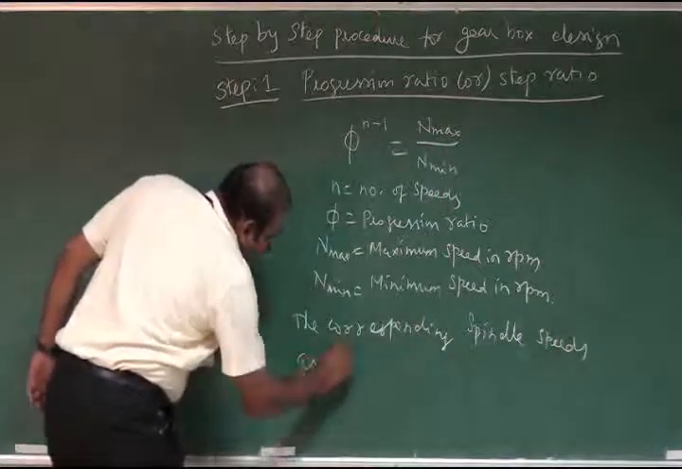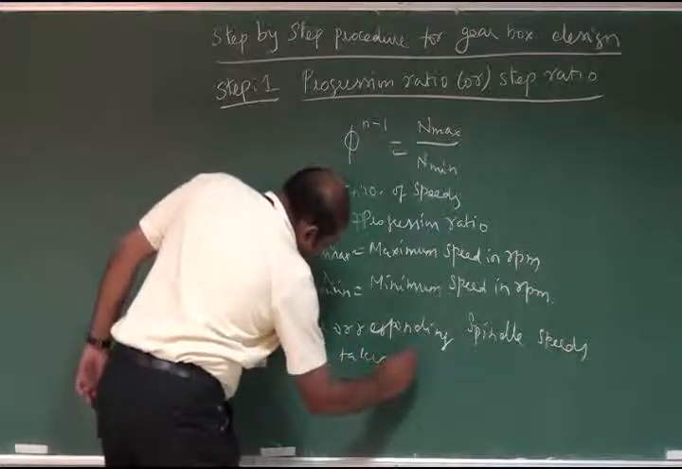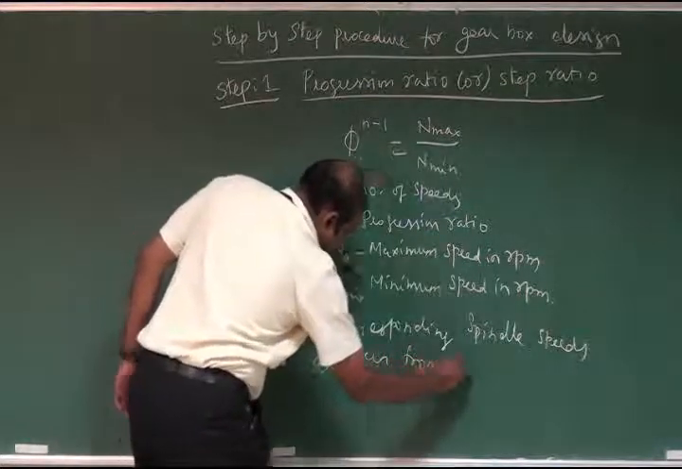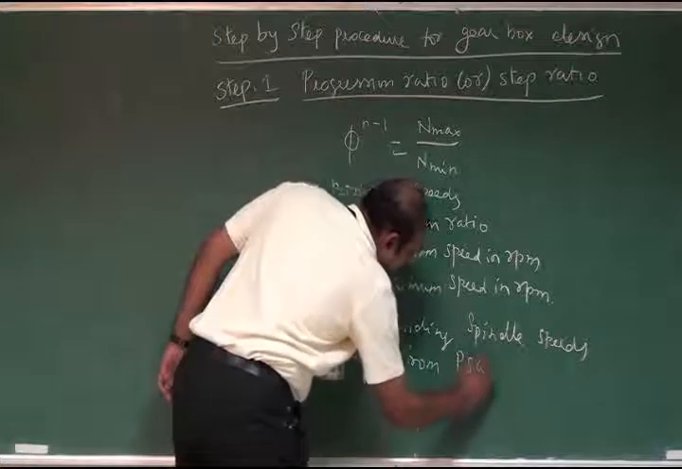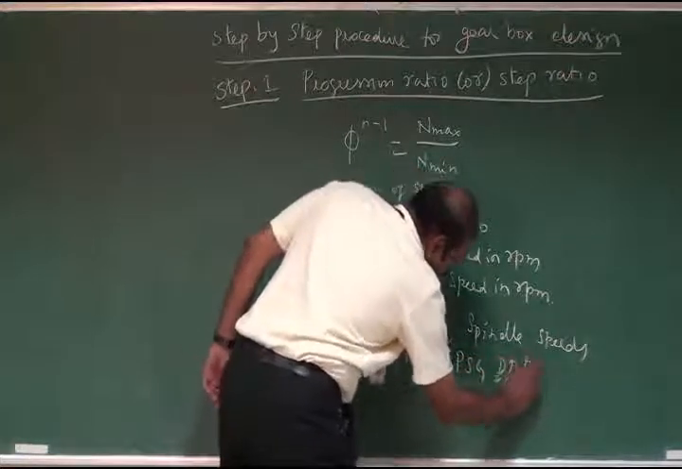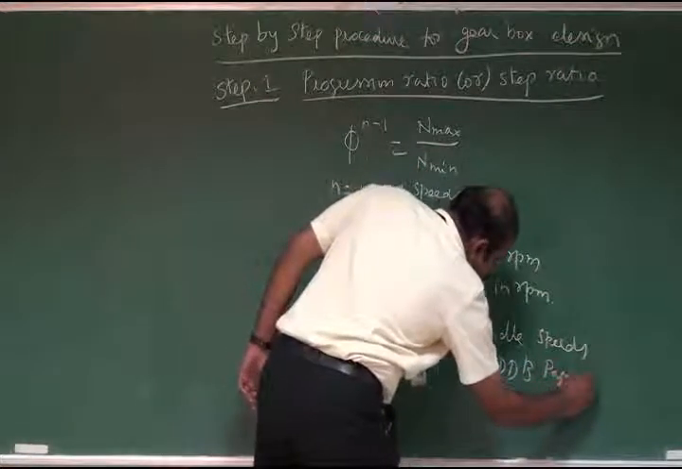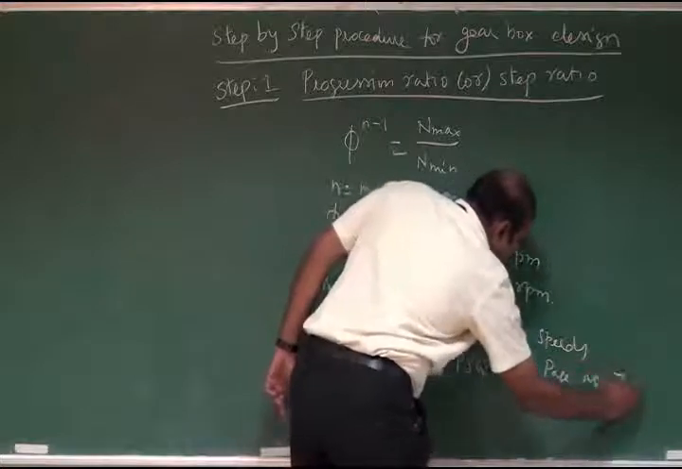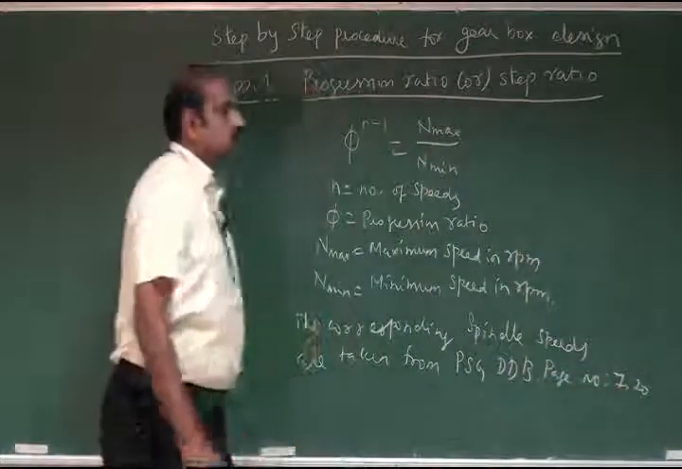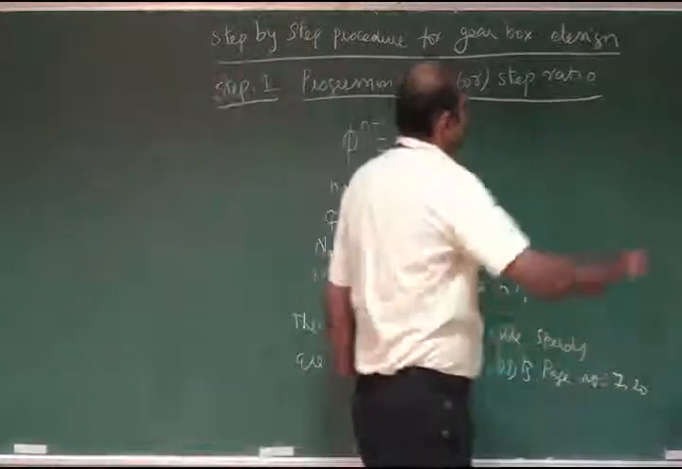Then the corresponding spindle speeds, after calculation of the progression ratio, are taken from the PSG design data book, page number 7.20.